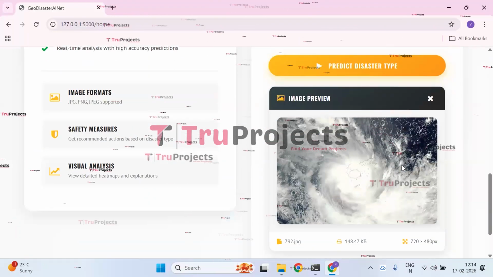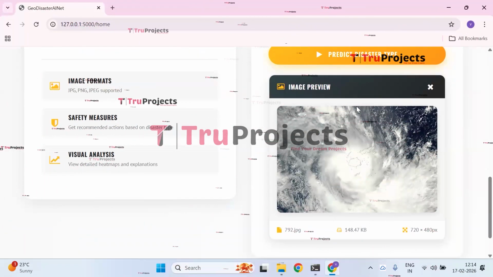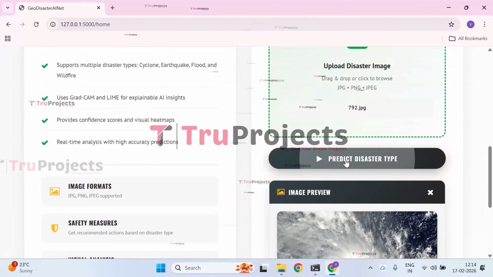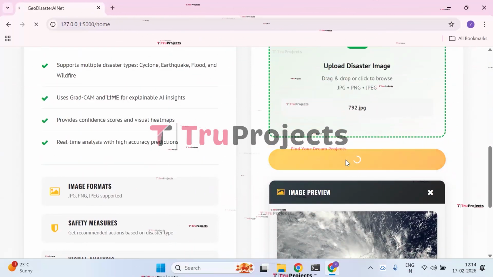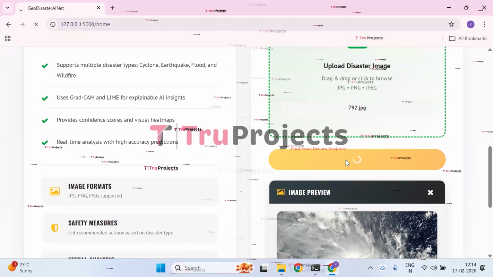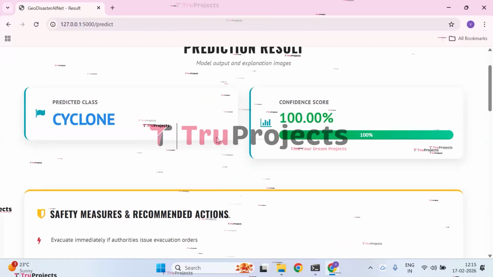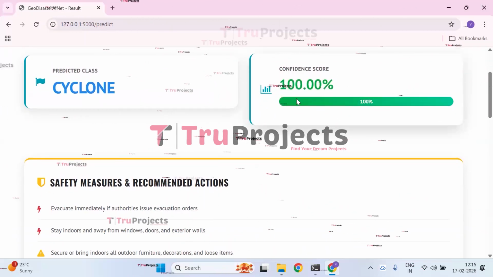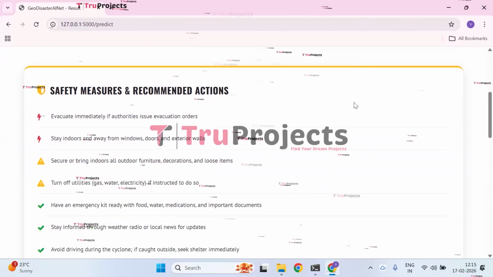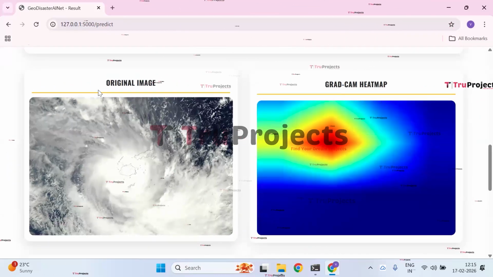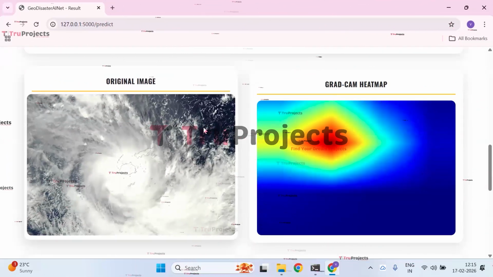First, the image has been successfully uploaded. The preview of the image can be seen below. Now click on predict the disaster type button, so that the given input image will be pre-processed and the prediction will be displayed. The predicted result is cyclone for the given image, and the confidence score is 100%. And here we have the safety measures and recommended actions. And this is the original image which we have uploaded.